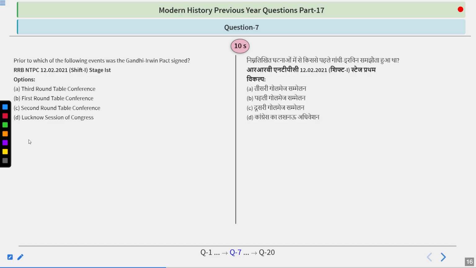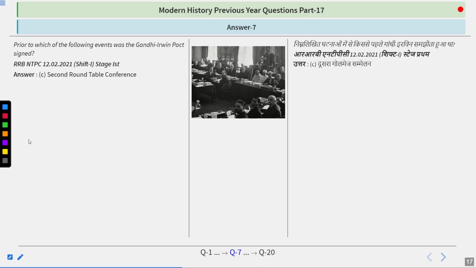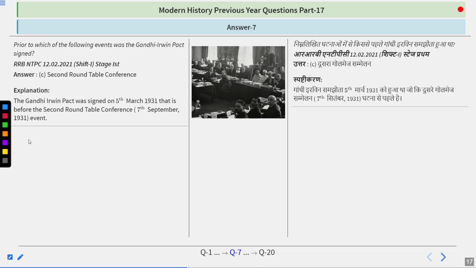Prior to which of the following events was the Gandhi-Irwin Pact signed? Third Roundtable Conference, First Roundtable Conference, Second Roundtable Conference, or Lucknow Session of Congress? Think about it. And I guess the answer you are giving is right, because the answer to this question is Second Roundtable Conference. The Gandhi-Irwin Pact was signed on 5th March 1931.